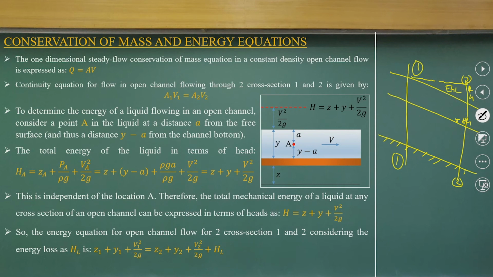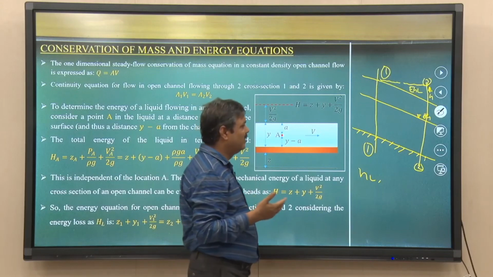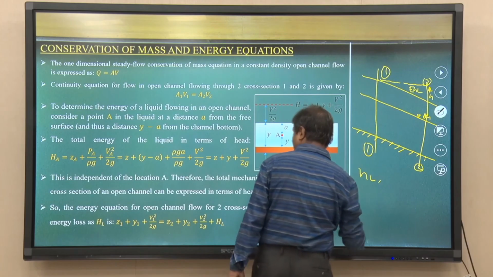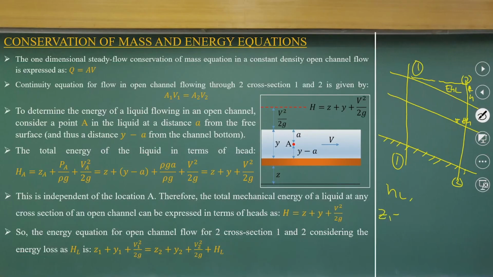This is the energy loss h_L as we define in pipe flow. We did the same thing. So we can write for the two sections, similar to that: Z1 plus y1 plus V1 squared by 2g is equal to Z2 plus y2 plus V2 squared by 2g plus energy loss in terms of head,